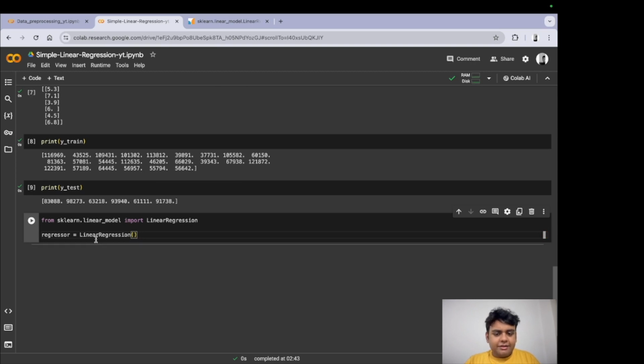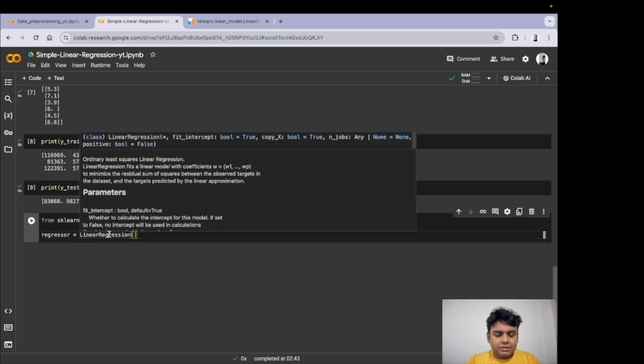All right, let's check if this takes any parameters. It should give us something. All right. So we have fit_intercept, copy_X, and so on, which take Boolean values.